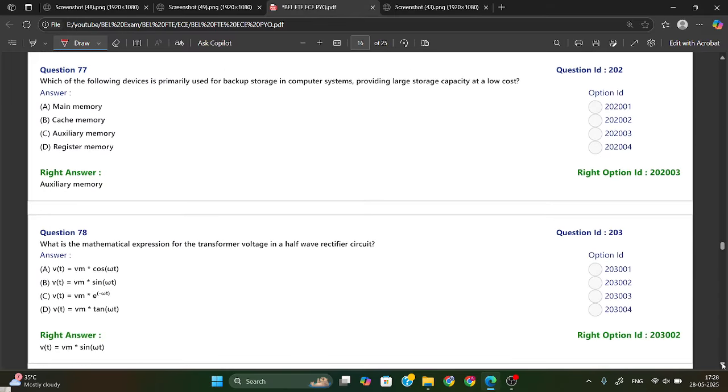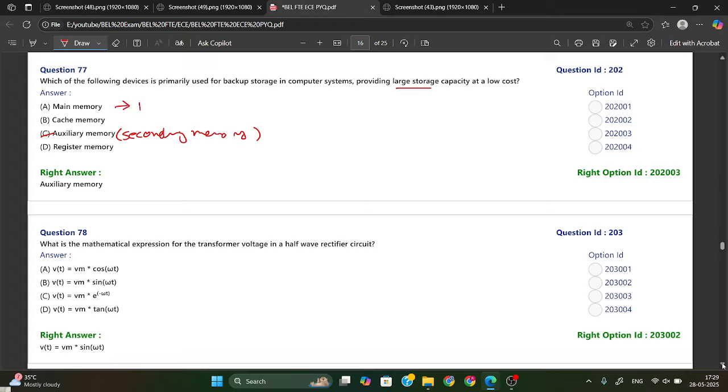Which of the following devices is primarily used for backup storage in computer systems, providing large storage capacity at low cost? Okay, so we have here auxiliary memory. Auxiliary memory provides backup storage, the largest storage capacity at low cost. Auxiliary memory, or you can say secondary memory, like hard disk, or nowadays SSD. That will be your auxiliary memory, secondary memory.